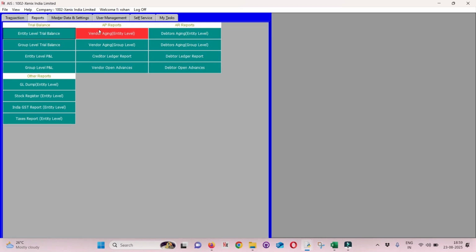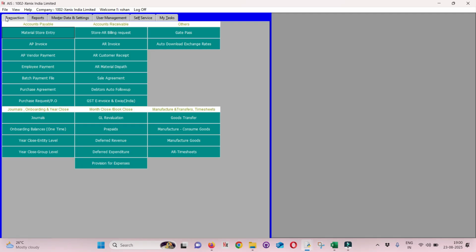Under reports, you have certain reports, be it vendor ageing reports or creditor ledger report, which give the movement of the transaction. That is, how many invoices are accounted, how much withholding tax there is, and what net payment is done. You can see all of this at any point of time. Open advances, balances, and the movement are all under the reports tab. So this is accounts payable at a high level.